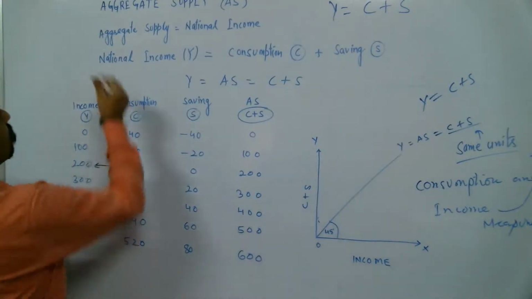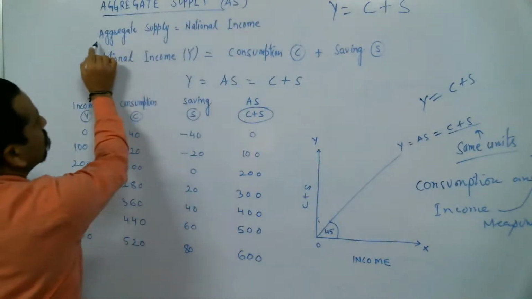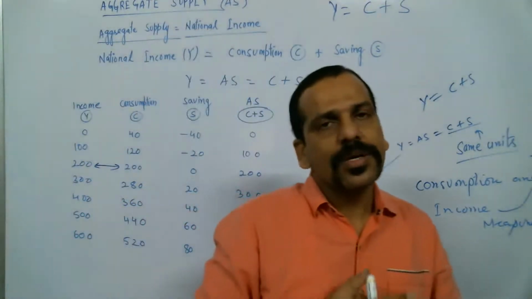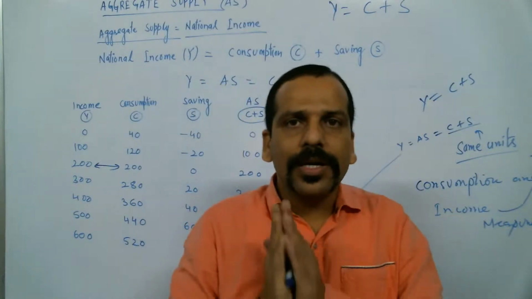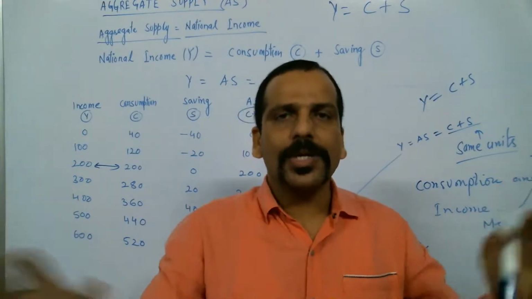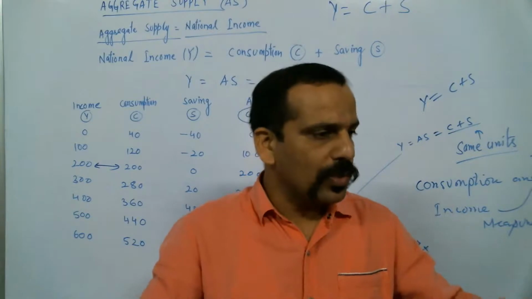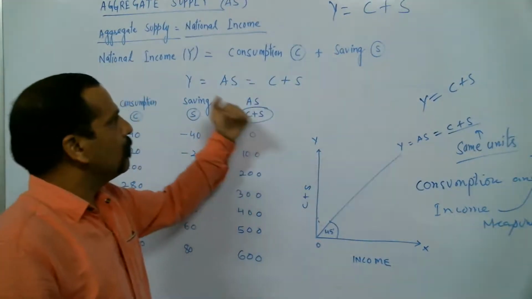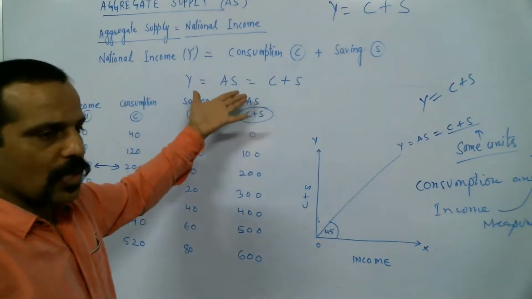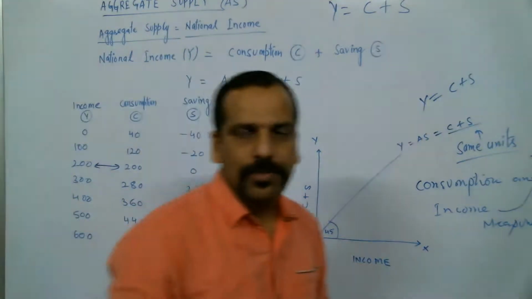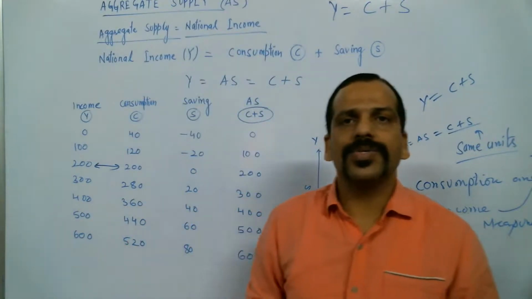So this is about the aggregate supply. Aggregate supply is also called national income. Why is this called national income? Because to produce goods and services we need factors of production, and for that we give income like rent, interest, profit and wages. The sum of total rent, total interest, total wages and total profit is equal to the national income. So national income or aggregate supply is further equal to C plus S, consumption plus saving. So income is either consumed or saved.